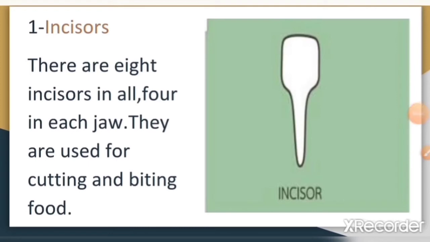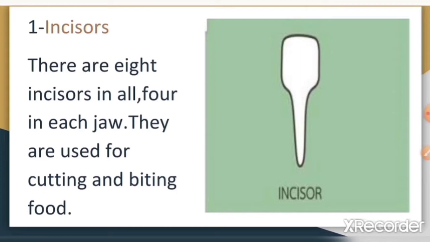Your 8 incisor teeth are located in the front part of your mouth. You have 4 of them in your upper jaw and 4 in your lower jaw. Incisors are shaped like a small chisel. They have a sharp edge that helps you bite into food.